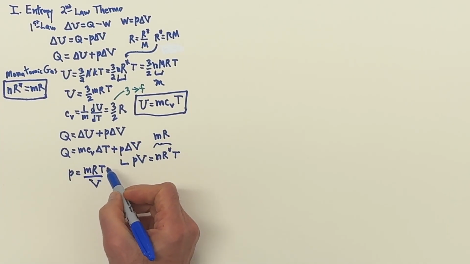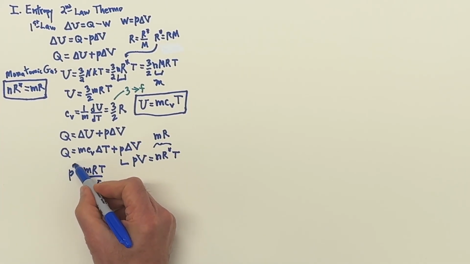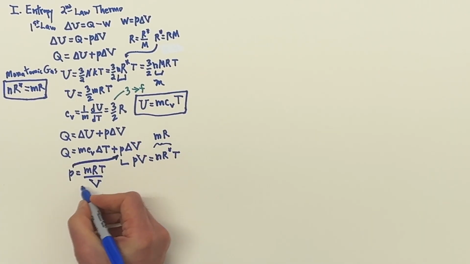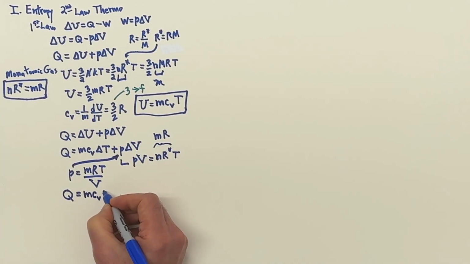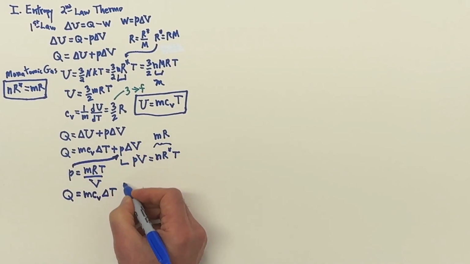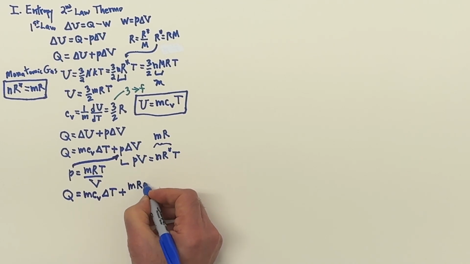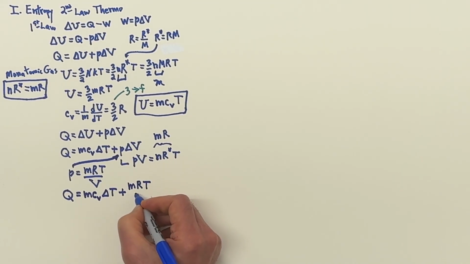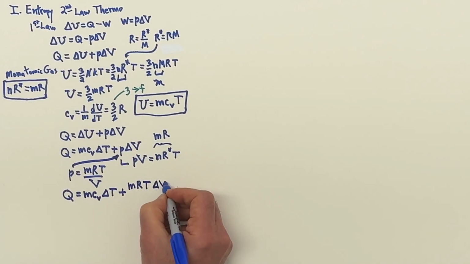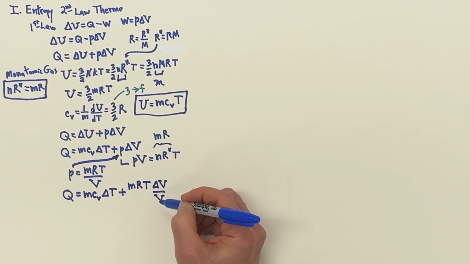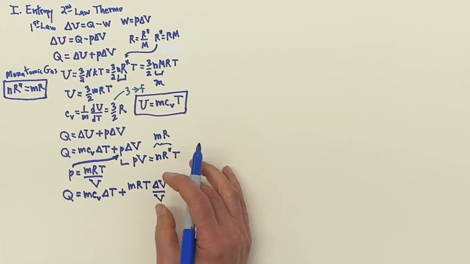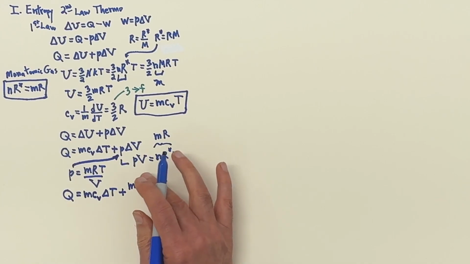Now I want to put that pressure into this P. So that'll give me Q is M, specific heat at constant volume, M is the mass of the gas, times delta T. And now over here I'll have plus, I'll have M, R, T, and I'll have delta V divided by V. Now see that delta V divided by V, that would be really good, path independent, if we didn't have that T there.